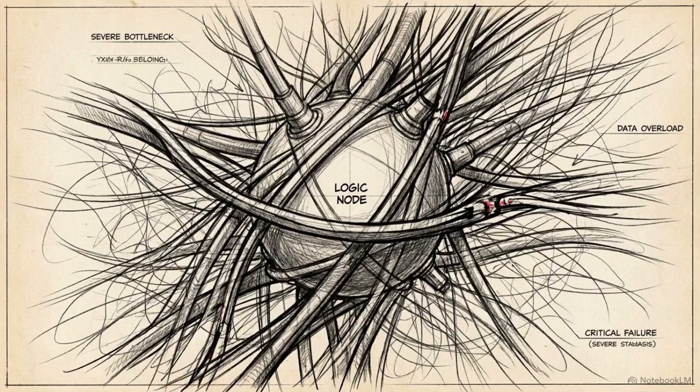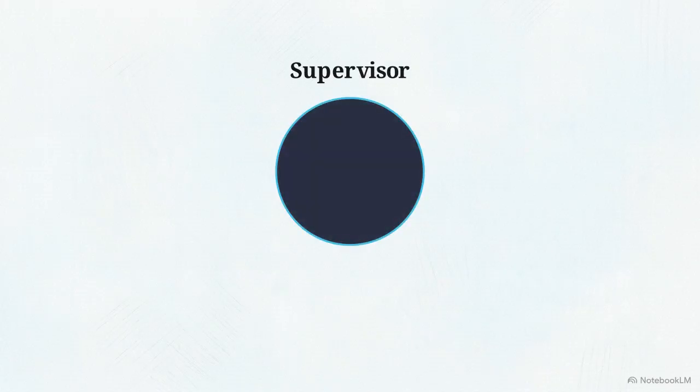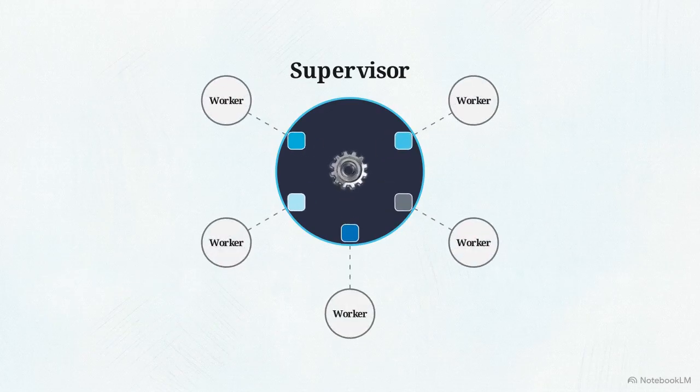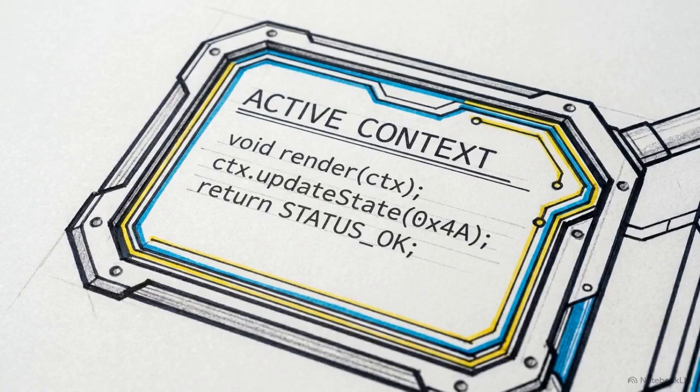As tasks scale, single-agent architectures often hit a bottleneck. A model loses precision as it takes on too many responsibilities, leading to tool confusion and context exhaustion. Multi-agent orchestration solves this by distributing work. This diagram shows an orchestrator-worker pattern, where a central supervisor node decomposes a goal and routes specific subtasks to specialized worker nodes. These agents collaborate through a shared information environment using the Model Context Protocol, allowing them to access centralized data while keeping their own working memory focused and uncluttered.